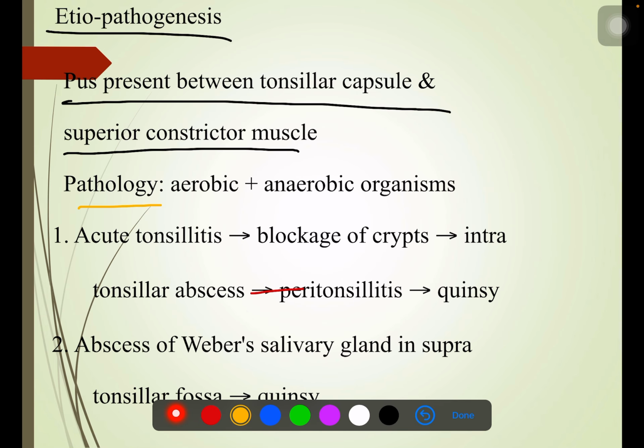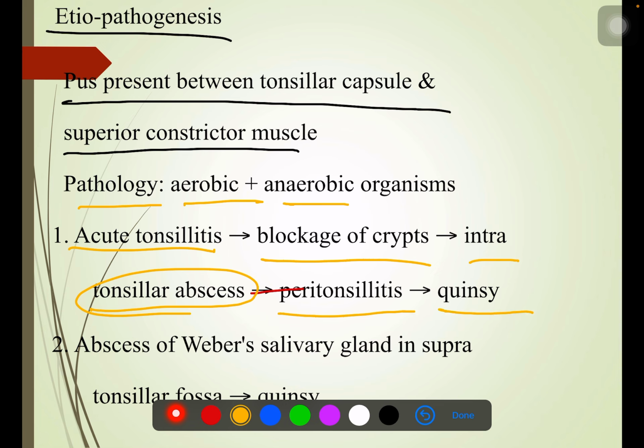Now, pathology, both aerobic and anaerobic, as I already told you. Acute tonsillitis, blockage of the crypts, intratonsillar abscess, peritonsillitis, quinsy. What does that mean? Suppose this is your tonsil. What happens is there is an infection, and there's pus over here.